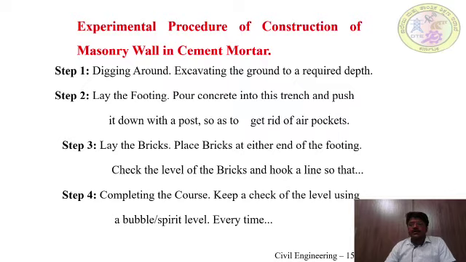Experimental procedure for construction of masonry wall in cement mortar. The general procedure is digging around, which means excavating the ground to the required depth. After that, lay the footing, pour the concrete into the trench and push it down with a post to get rid of air pockets.